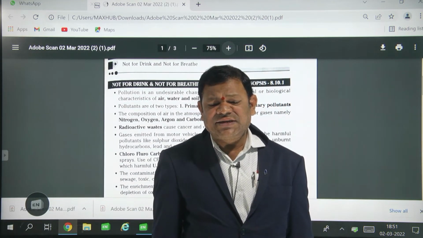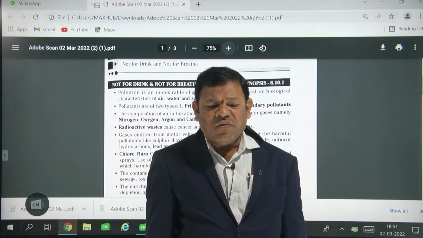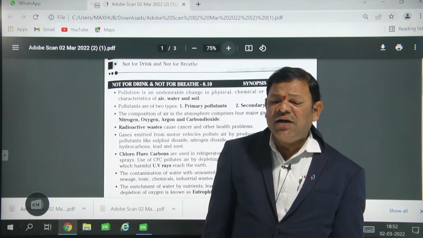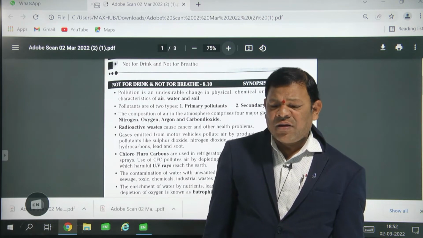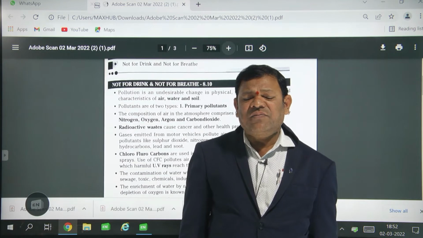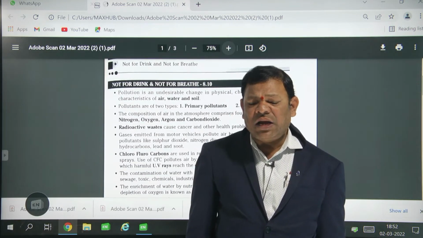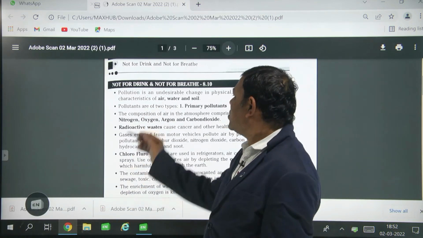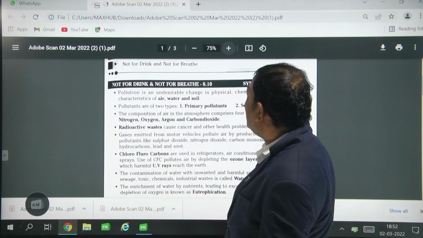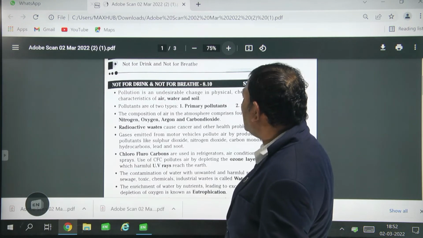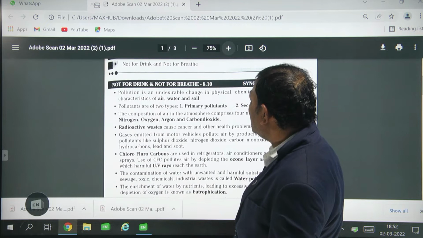Excess amounts of things added into the water, air or soil is called pollution.